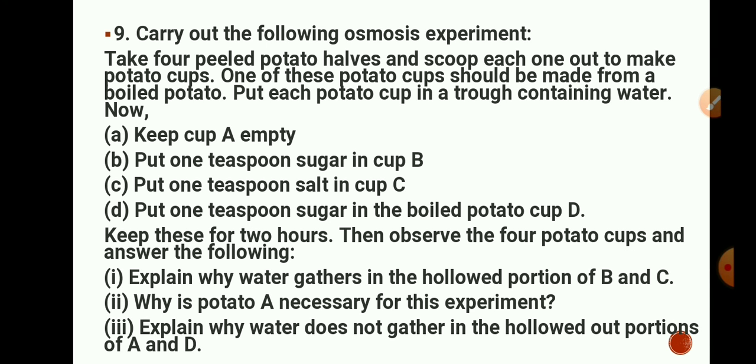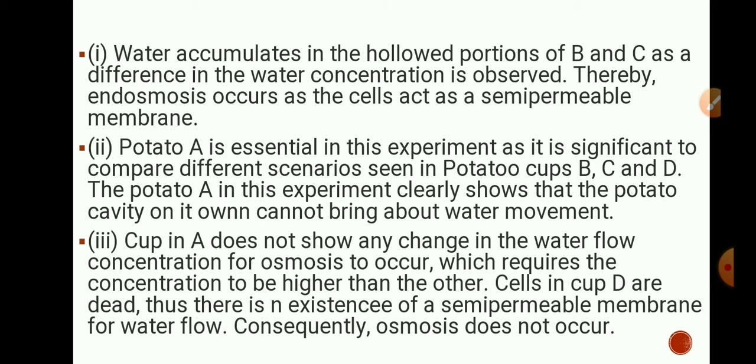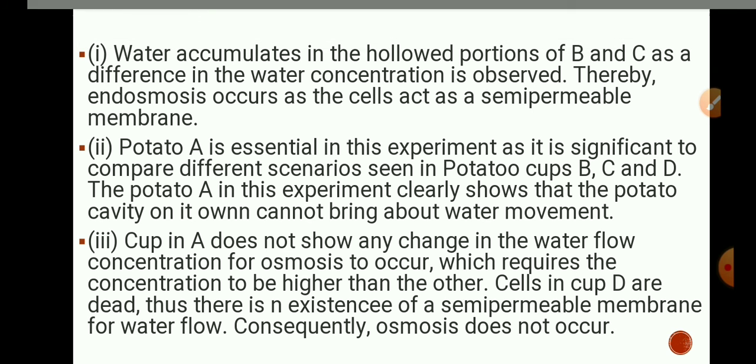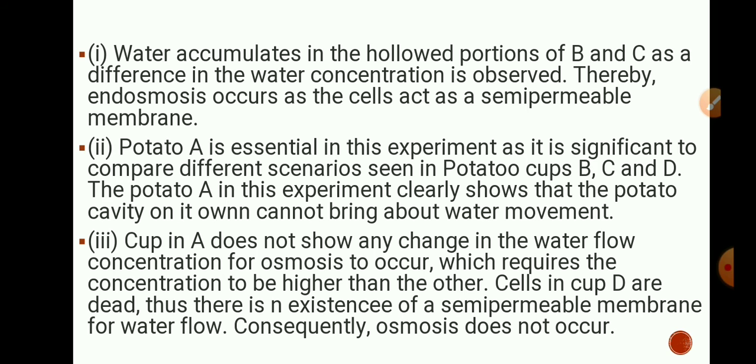What is the answer? Water accumulates in the hollowed portions of B and C as a difference in the water concentration is observed. Thereby endosmosis occurs as the cells act as a semi-permeable membrane. See, the cells of potato are having plasma membrane, and as we know, whenever there is a difference in concentration of water, then water will move from high concentration to low concentration.